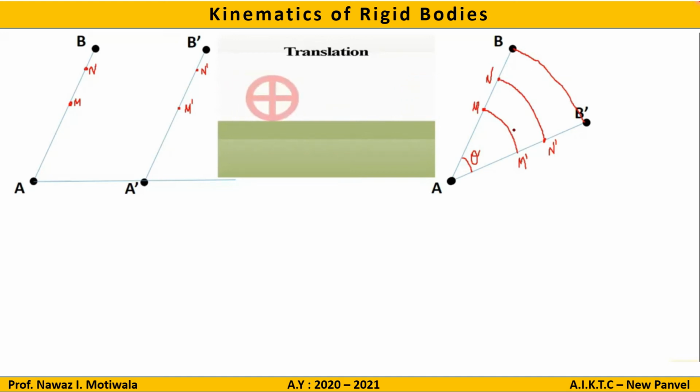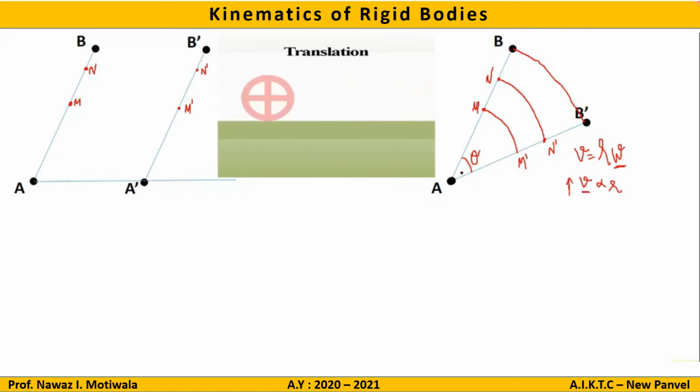So in simple terms we have the relation: linear velocity, that is V, is equal to R times omega. Now we have seen that omega is constant. So as omega is constant, V is directly proportional to R. That means as the radius, or the distance from the pivot point, increases, the velocity also increases.